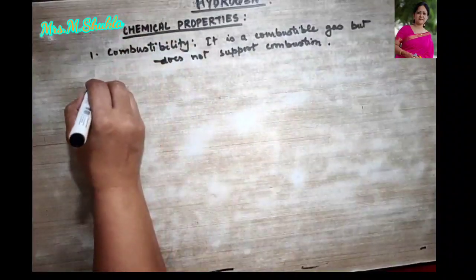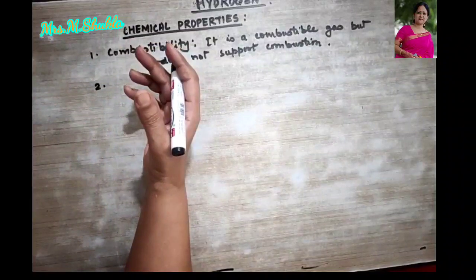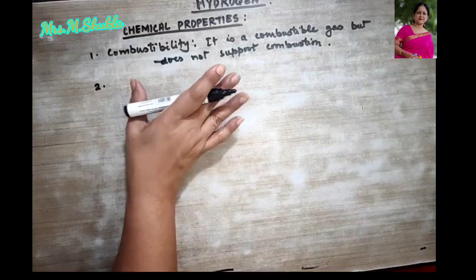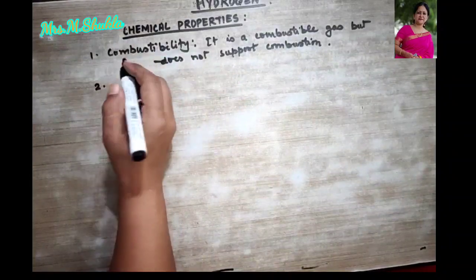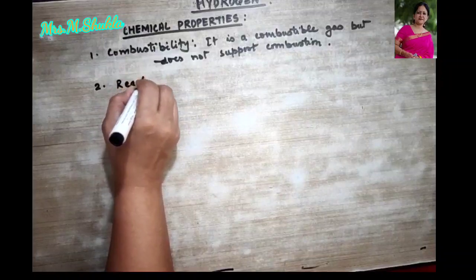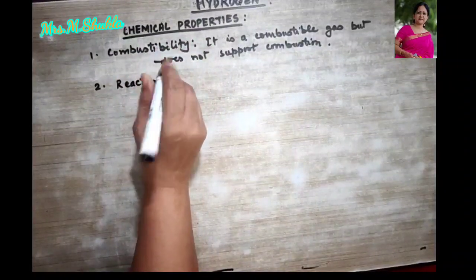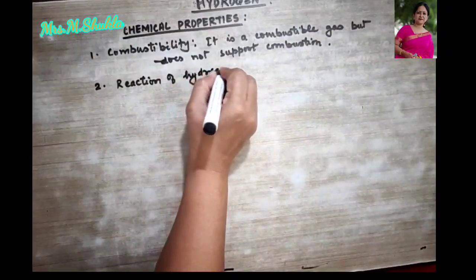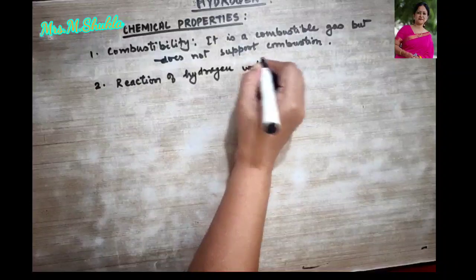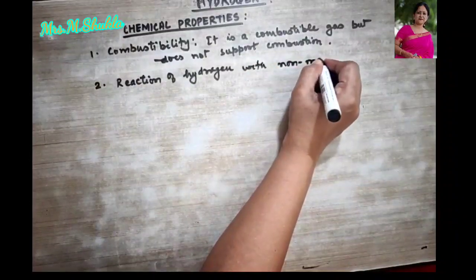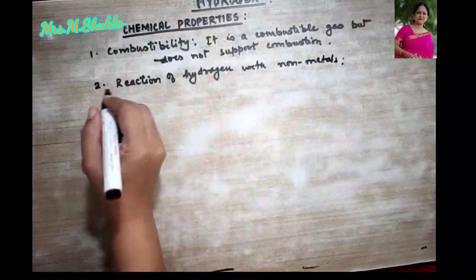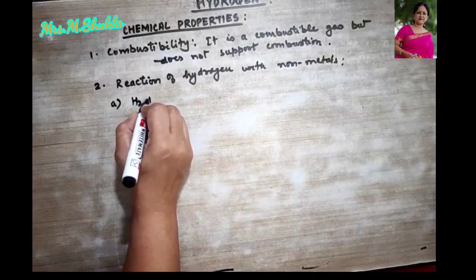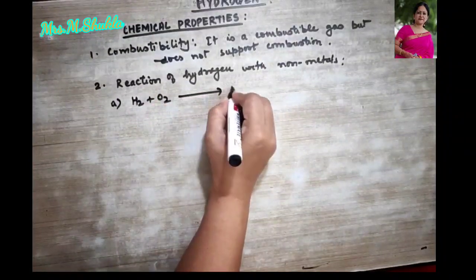Okay. Now the second point, which I have already discussed with you in the live class, but since these are reactions, I would also send it through video so that you can revise. So now the next chemical property that I need to talk about is the reaction of hydrogen with non-metals. So let's begin. The first one: hydrogen readily combines with oxygen to form water.